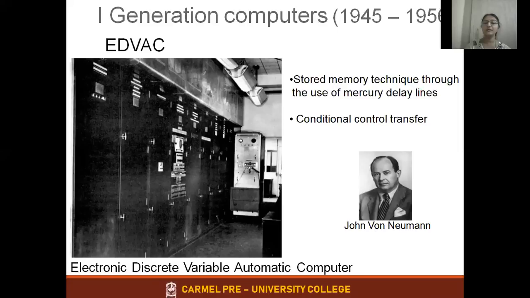It used a stored memory technique, the use of mercury delay lines. Conditional control transfer is one of the concepts used in EDVAC. Even here the basic component used was vacuum tubes only. All first generation computers used vacuum tubes as the basic component. But little modifications and advancement happened from ENIAC to EDVAC. That is about the EDVAC.